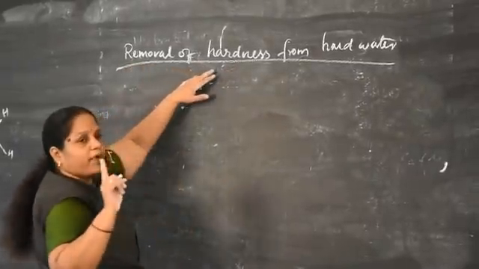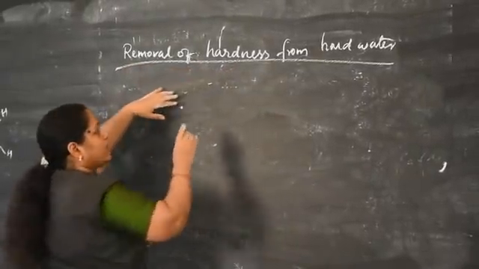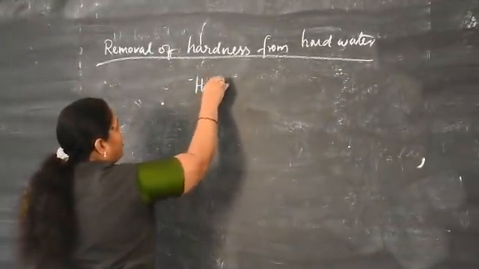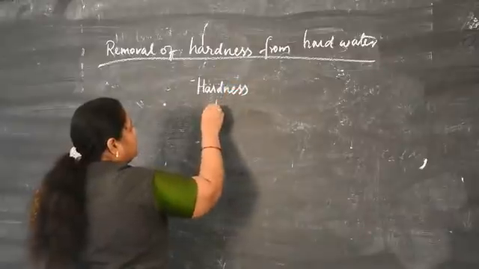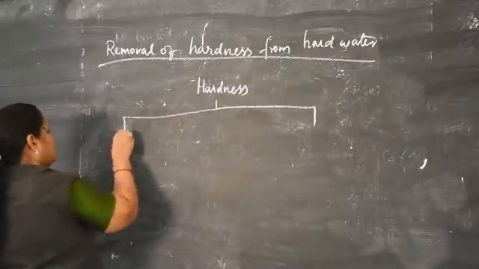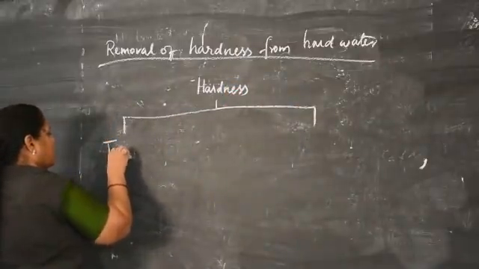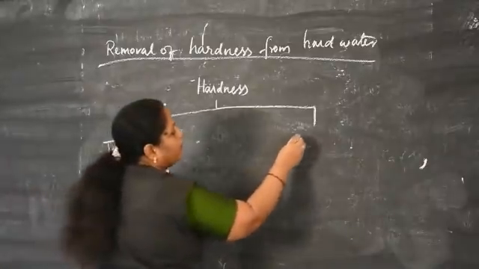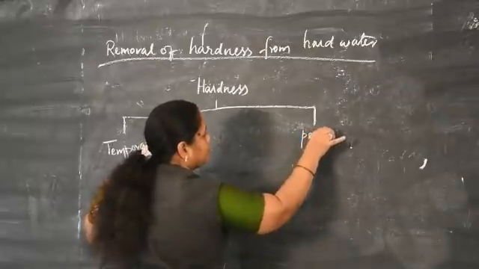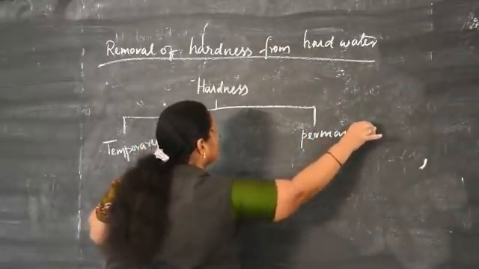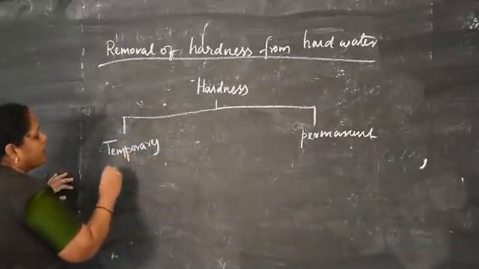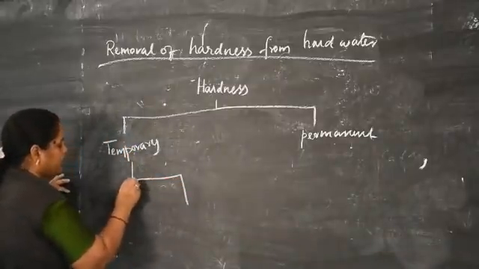There are two types of hardness present in hard water: temporary hardness and permanent hardness. Temporary hardness of hard water is removed by two methods.